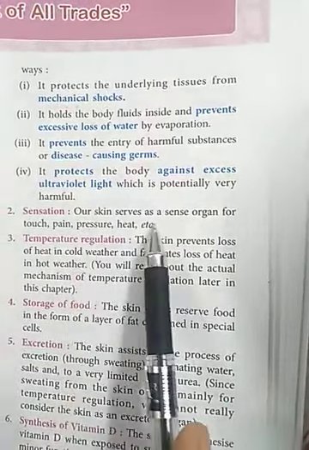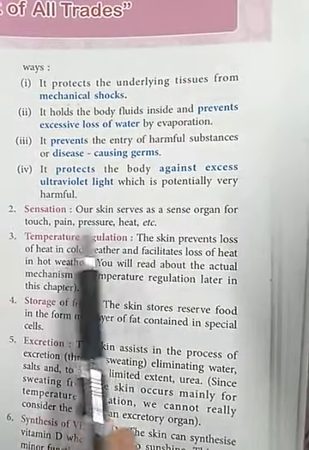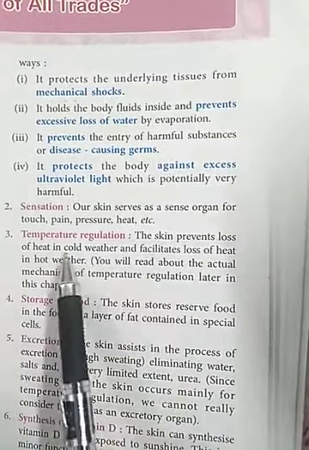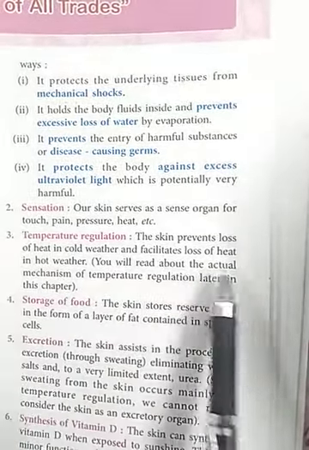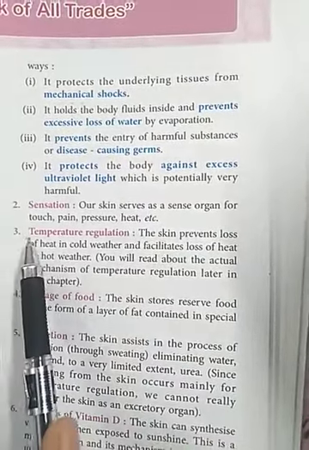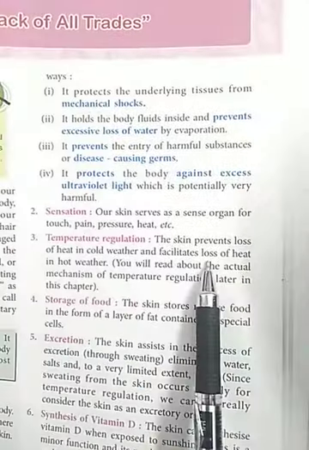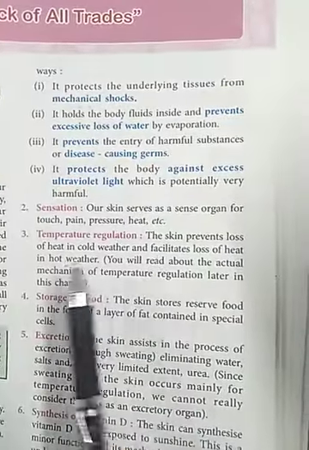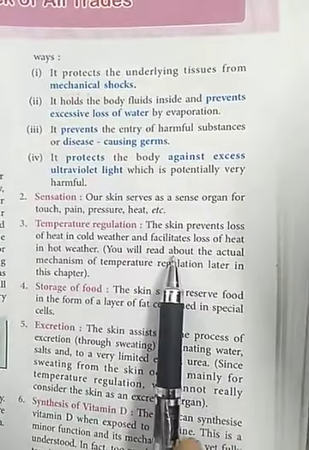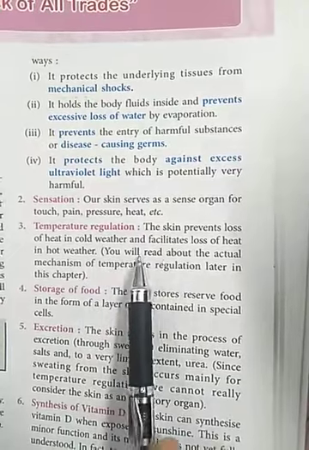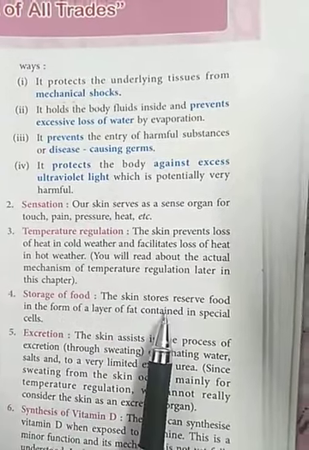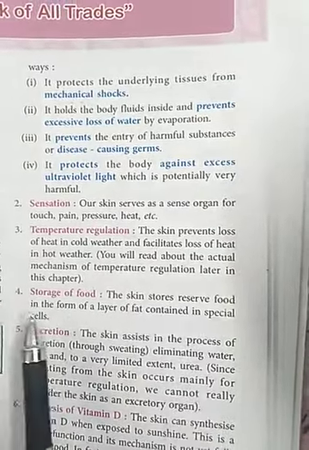Then skin serves as a sense organ for touch, pain, pressure, heat, etc. Then skin prevents loss of heat in cold weather and facilitates loss of heat in hot weather. So in this way skin helps to maintain the normal temperature of our body. Students, you know what is the normal temperature of our body? It is about 37 degrees Celsius or 98.4 degrees Fahrenheit.